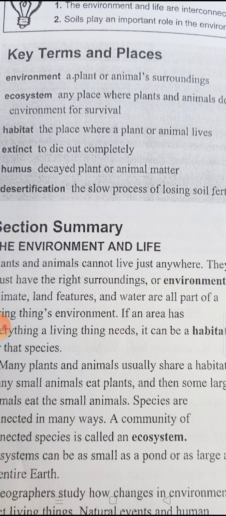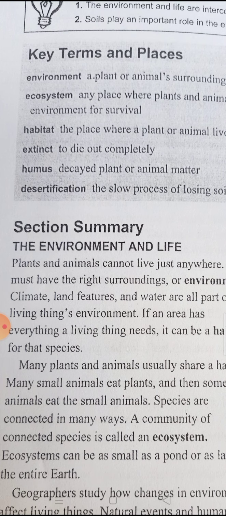The second word, ecosystem. Say it together. Ecosystem, any place where plants and animals depend upon each other and their environment for survival. The word survival means existence, or still alive.